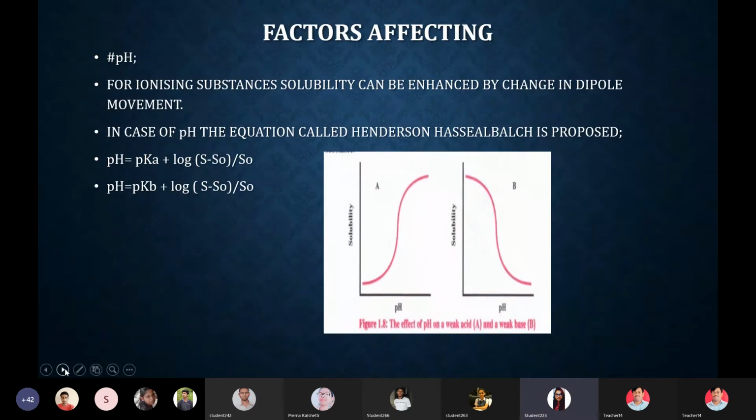The subsequent factor will be the pH. Okay, for ionizing substances, an ionizing substance is a kind of substance that at a particular pH gets ionized. For ionizing substances, solubility can be enhanced by change in the dipole movement.